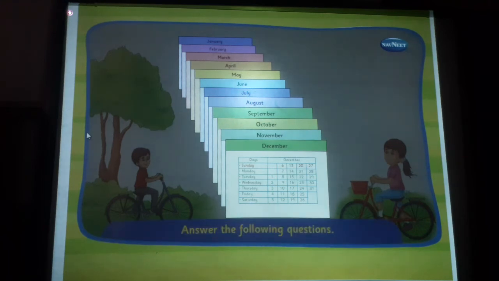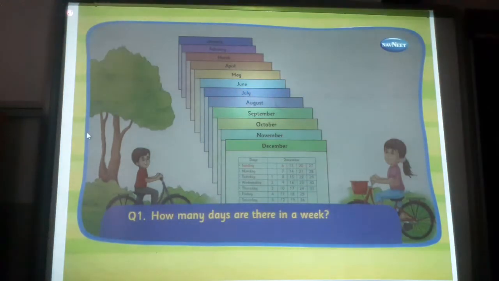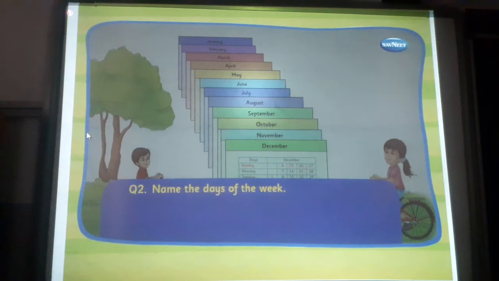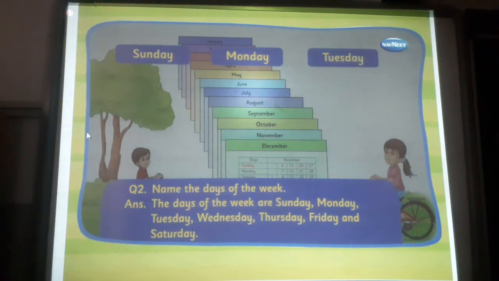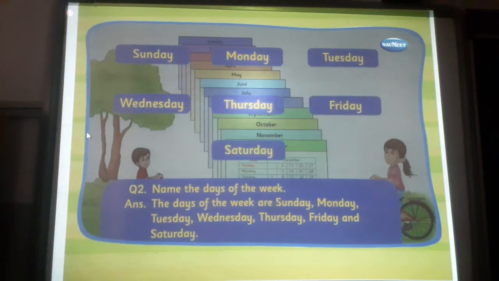Answer the following questions. How many days are there in a week? There are 7 days in a week. Name the days of the week. The days of the week are Sunday, Monday, Tuesday, Wednesday, Thursday, Friday and Saturday.